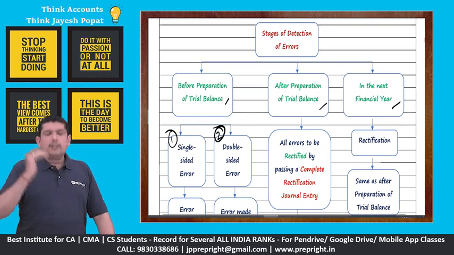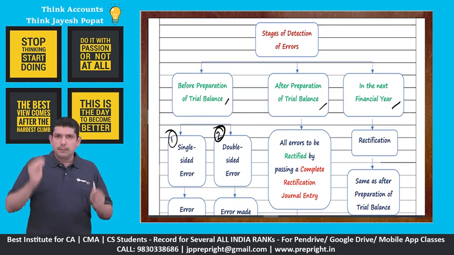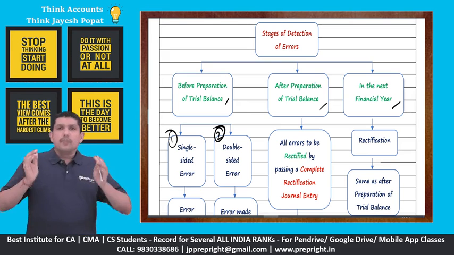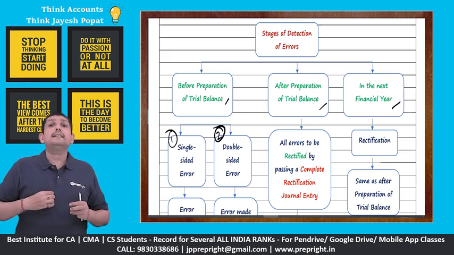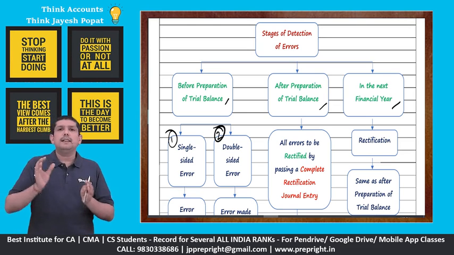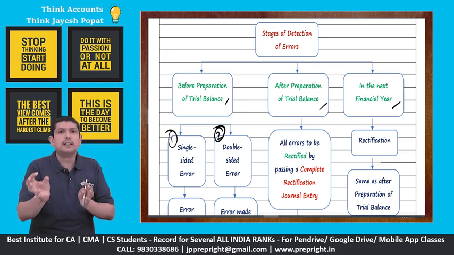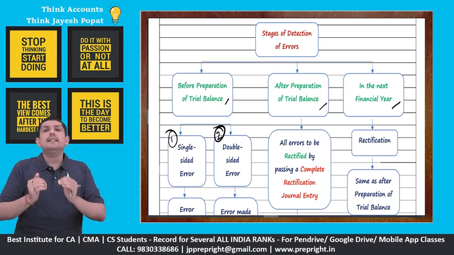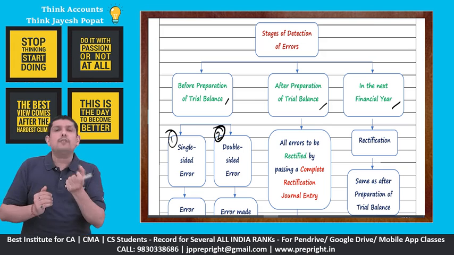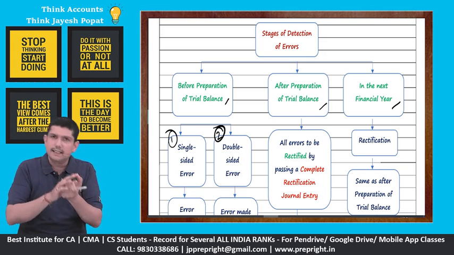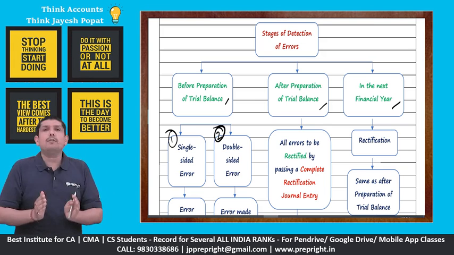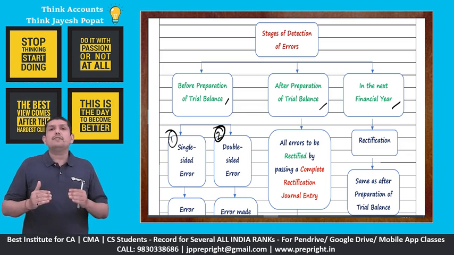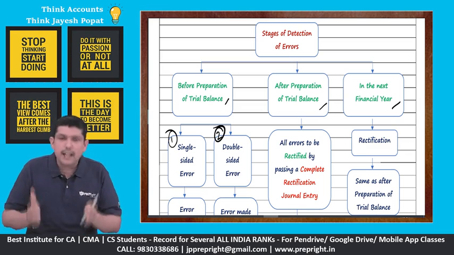Then we talk about after preparation of trial balance. See, after preparation of trial balance, right, there is no single-sided error. Why? Because once you prepare a trial balance, any difference in the trial balance is temporarily parked to a suspense account, right? So now the trial balance is tallied. So even if there is a single-sided error, the offset of that single-sided error is sitting in the suspense account. So any type of error after preparation of trial balance has to be rectified by passing a complete journal entry.